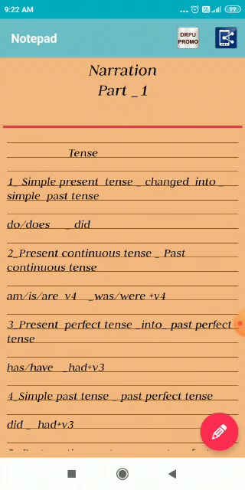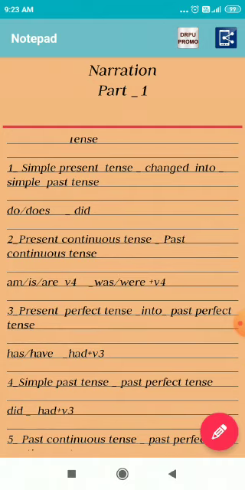You know the simple present tense structure: subject, verb 1 plus object, and the simple past tense structure is subject, verb 2 plus object. So do, does changes into did. It means did is the second form of the verb.